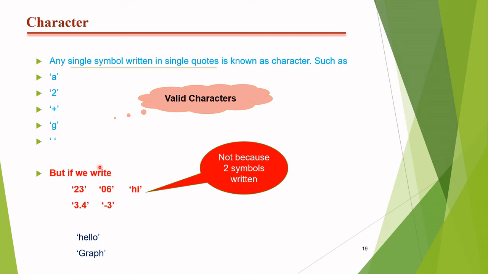Similarly, if I write a whole word like hello, this is also a word. What is the meaning of a word? A word is a collection of various alphabets, various symbols. So in hello, how many symbols in total? Total 5 symbols. Similarly graph, how many symbols? Total 5 symbols. So this is also not a valid character because it contains 5 symbols.